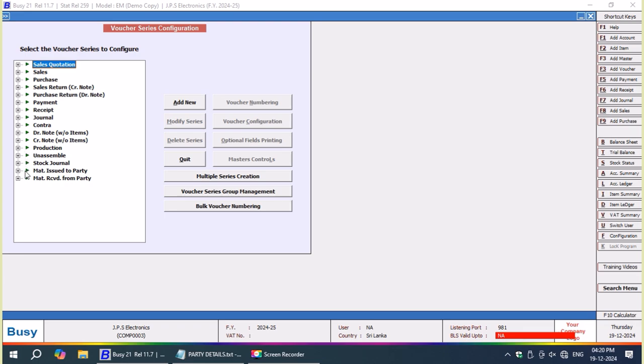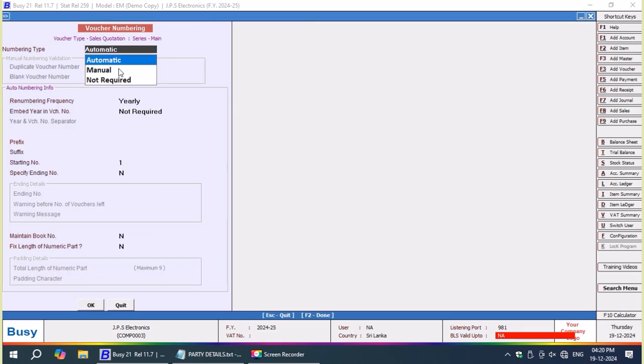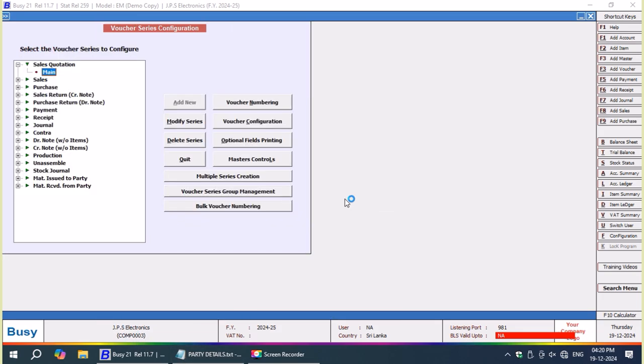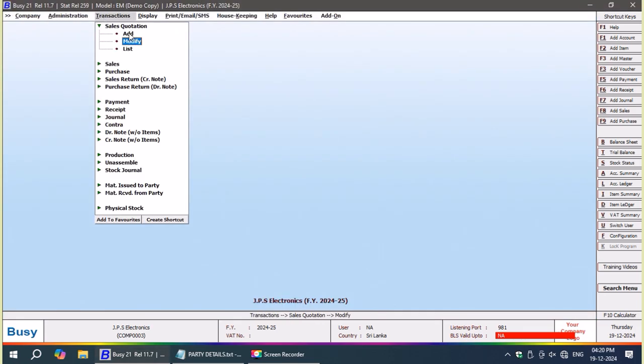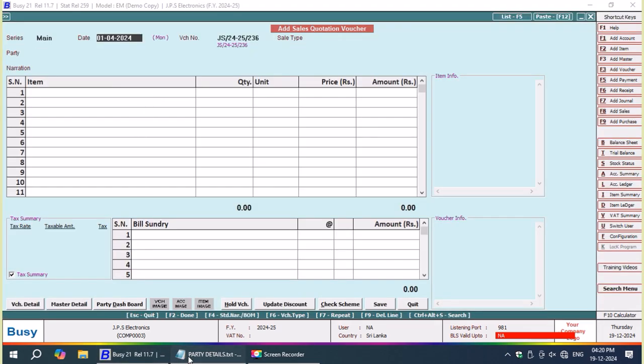Here in the voucher series configuration, that is at the upper top, sales quotation. I am coming here to voucher numbering, automatic, not required. Prefix is JS, that is JPS I think, or JS something, whatever name he has given, that I am mentioning here. The starting number should not come over there. Now starting number is 236. Now renumbering has started. Now renumbering done. As there are no more invoices, now starting with 236.